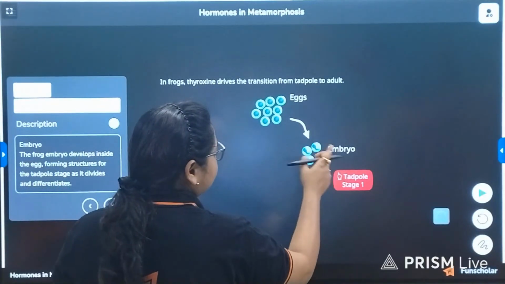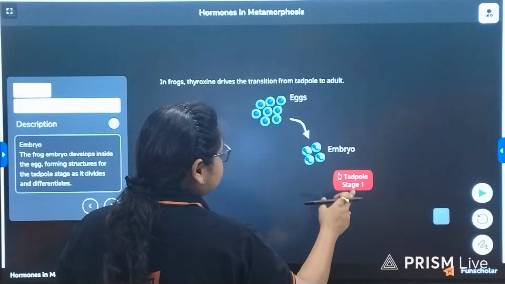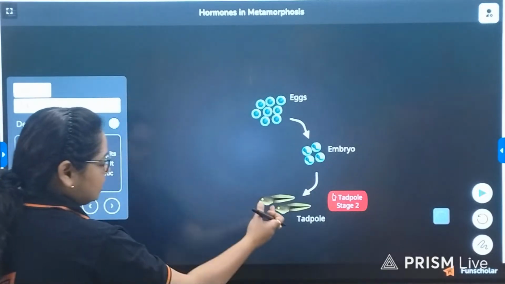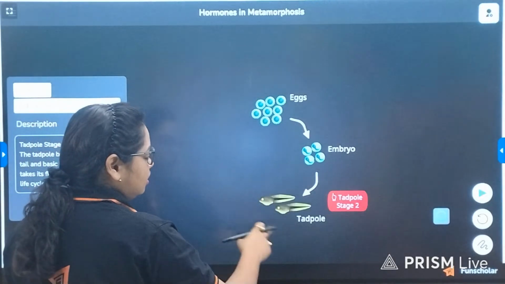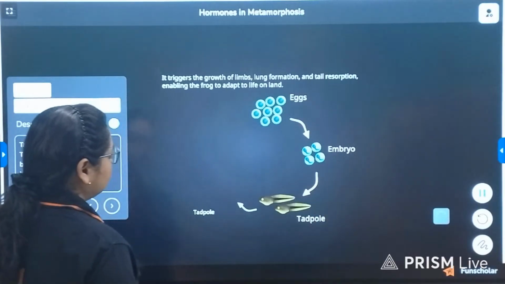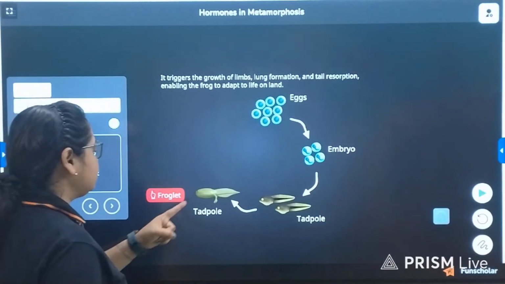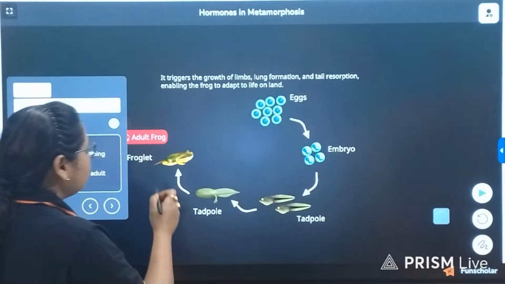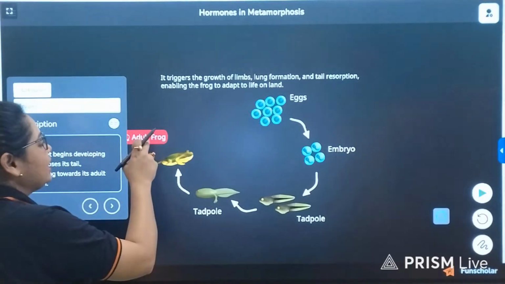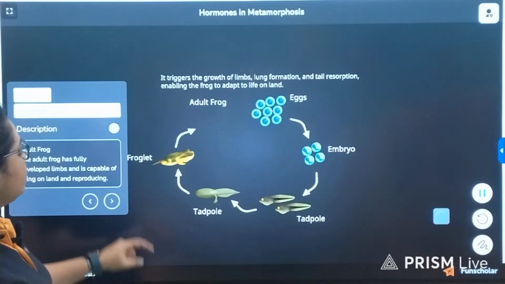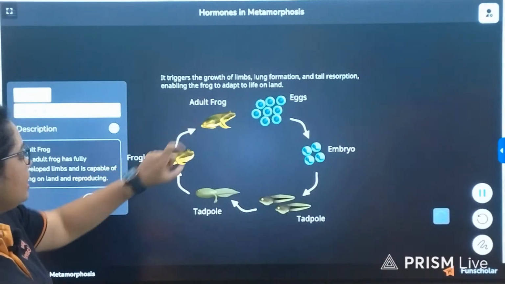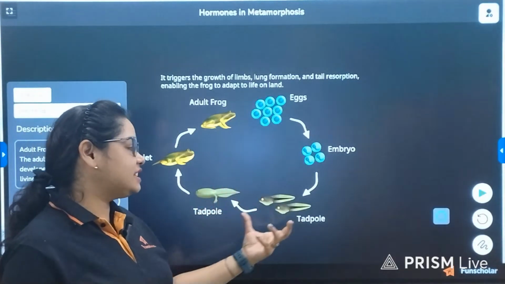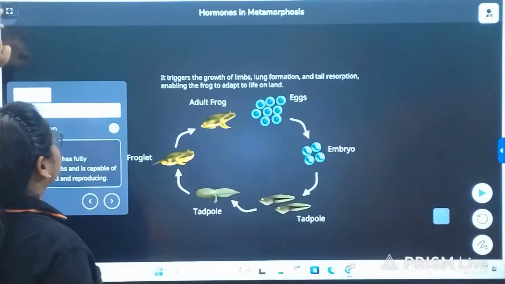This is the embryo after being fertilized with the sperm. This is the early tadpole stage where it does not have limbs, only the body and the tail. The later tadpole stage where it has developed the hind limbs. Then the froglet stage where the four limbs have developed along with the tail. And finally, the baby frog is known as the froglet stage, and finally the adult frog stage. So here you can see the look of each stage is completely different from one another.